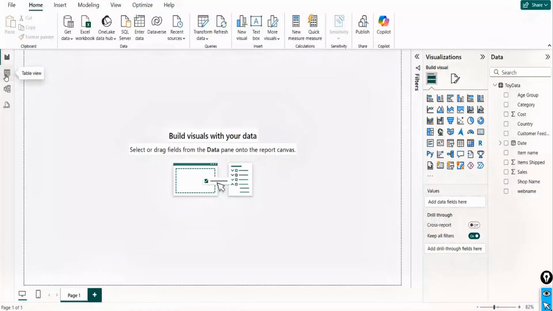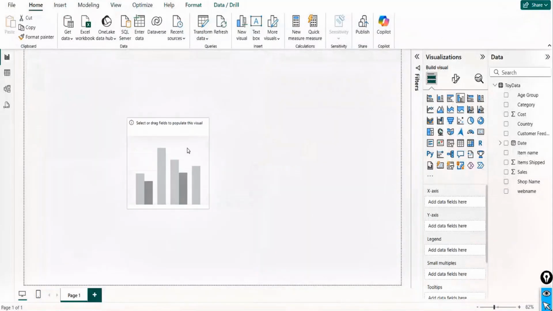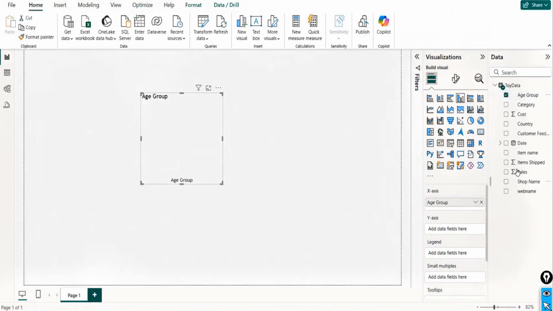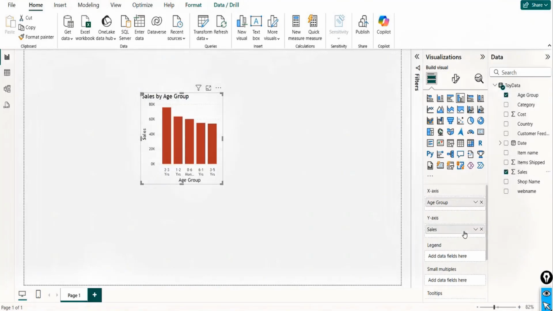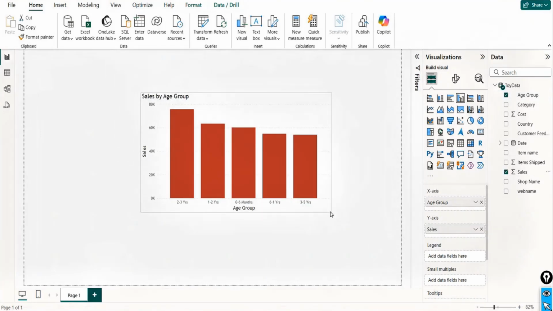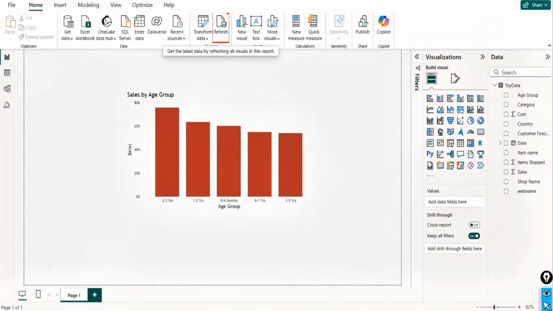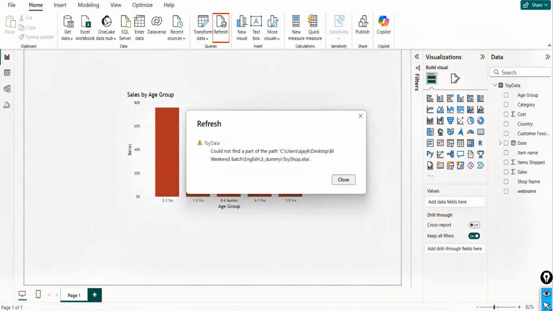Okay, now I'm here. As you can see, the data is there, right? And I'm going to prepare some visual which we have created last time. So this is the visual. Now what I'm trying to ask is, this is working, isn't it? The visual is working, all of you. Yes? Now, if I refresh this, let's say for some reason I want to refresh the data, who will tell me what is this error and how I can sort it out?